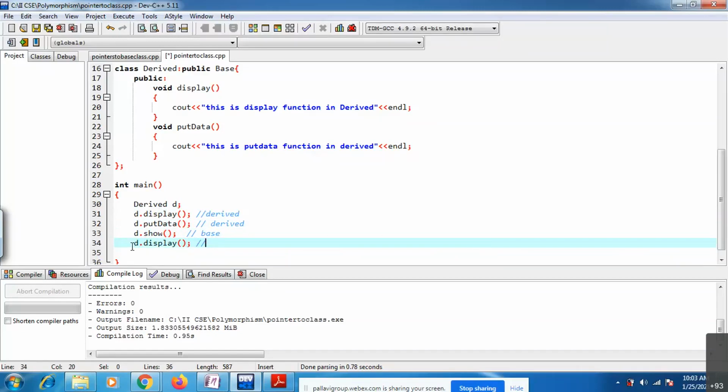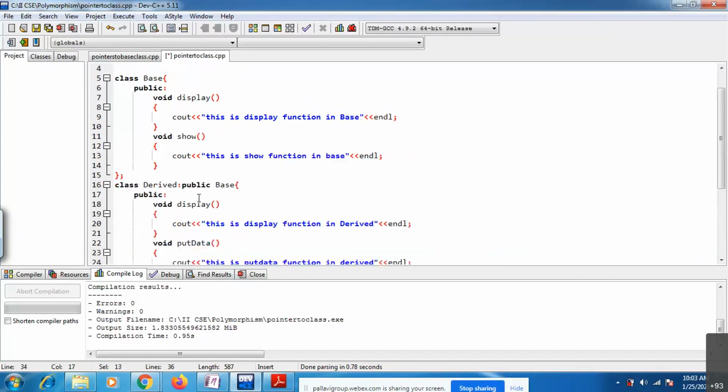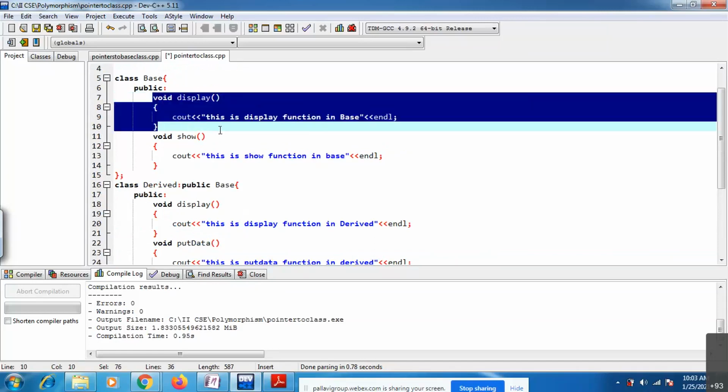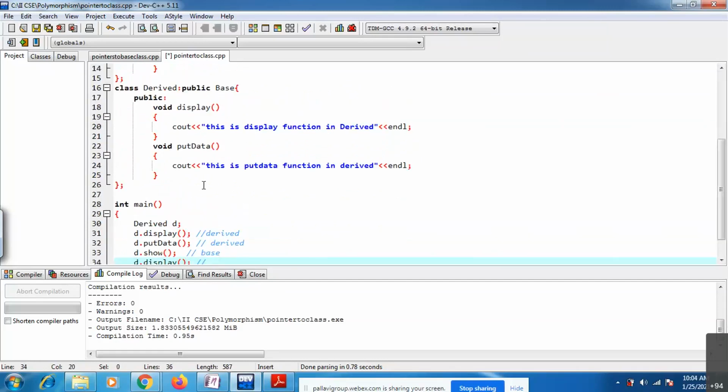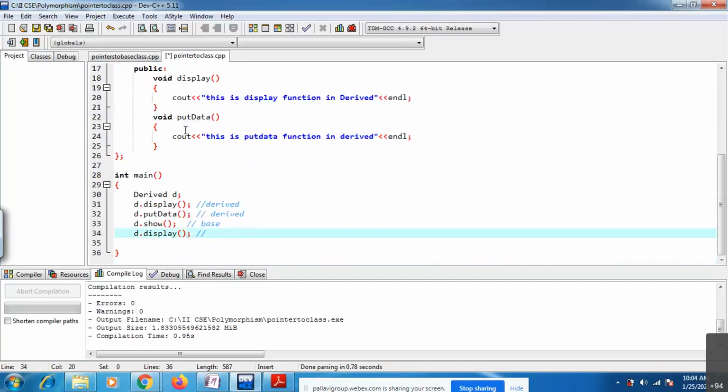Then d.display: inside your base class you have one display function, and that function I need to call. By using this derived class you can call that function, but see this output.